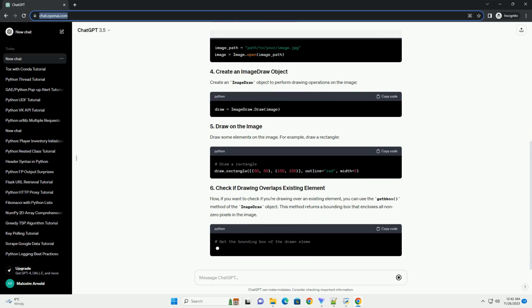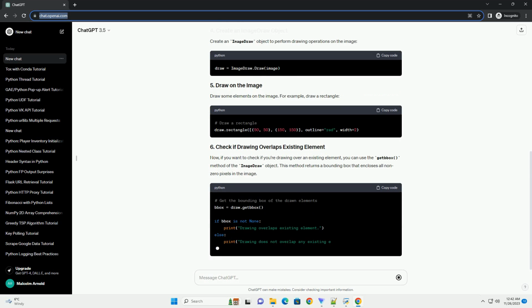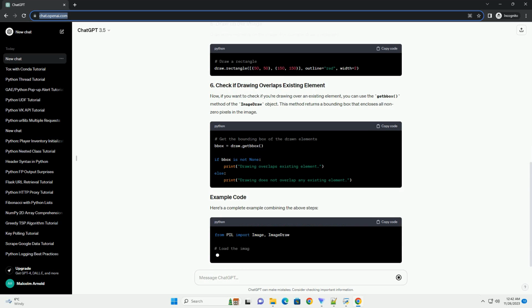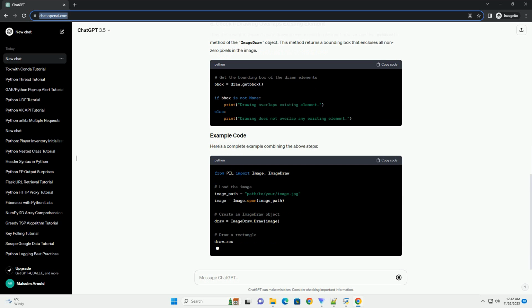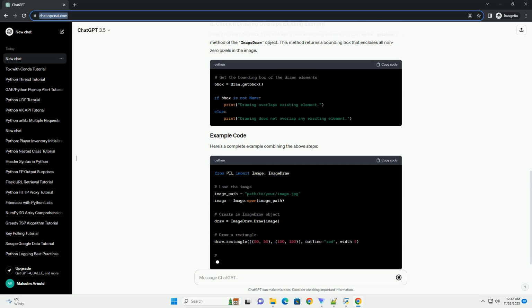Make sure you have Pillow installed. You can install it using pip. Load the image on which you want to draw. Create an ImageDraw object to perform drawing operations on the image. Draw some elements on the image. For example, draw a rectangle.